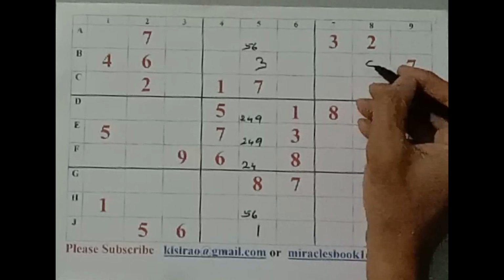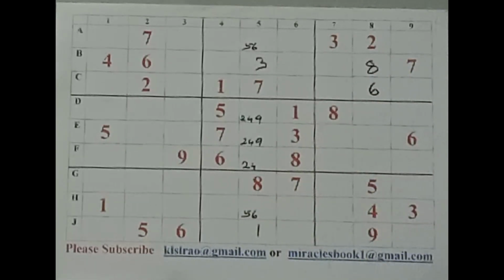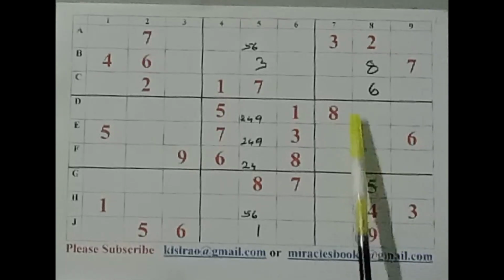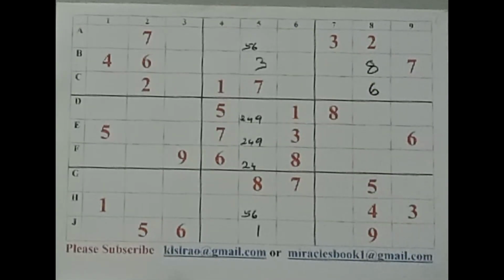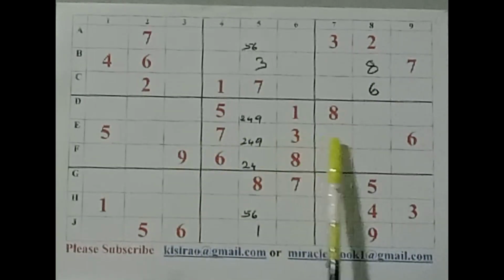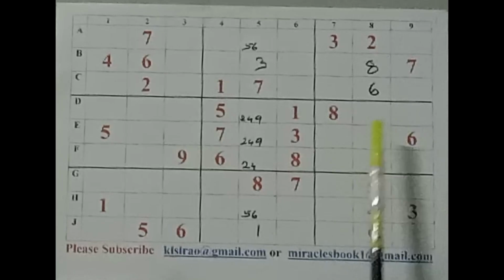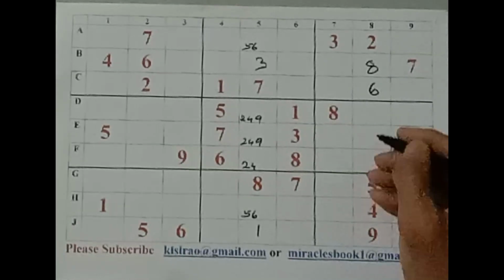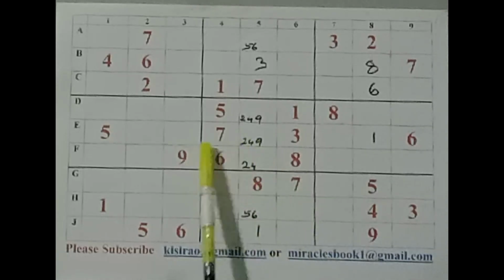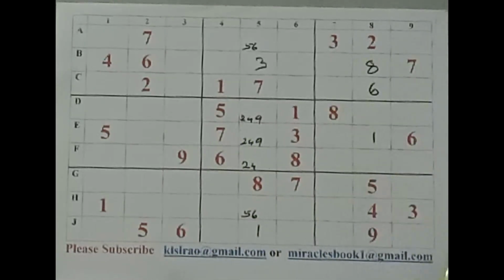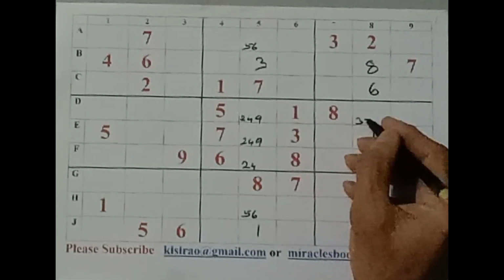That's interesting. And now, what about these three cells in this column number 8? We need 1, 3 and 7 for these three cells. We have 3 and 7 in the same row. That means the third number has to take this place. What is that number? Number 1. And then these two numbers will naturally take these two places by becoming a pair.